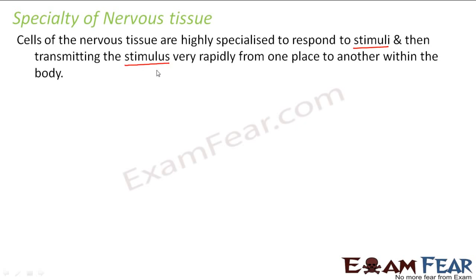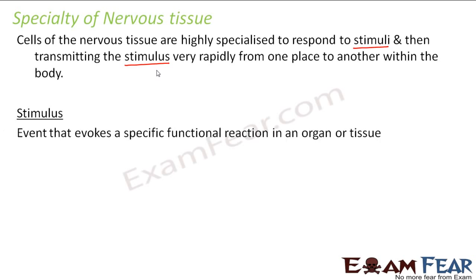What is a stimulus? This is again a new term, right? So let us first understand stimulus. It is an event that evokes a specific functional reaction in an organ or tissue. That means any such incident which makes you react to it. For example, as I took the example of the hot water. When you touched the hot water, you immediately reacted. So there was a specific reaction. As soon as you touch the hot water, what is going to be the reaction? You will take your hand back, right? That is a specific reaction.